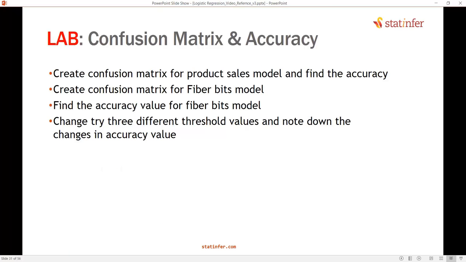Let's do one thing. We have built two models. One is the product sales model. We have to create the confusion matrix and then find the accuracy. How do we do that? We have to find all the predictions. The actual values are already there in the model. Put all the X values from the data and you will get all the predicted values. So you have the actual values 0, 1 and predicted values 0, 1; create the confusion matrix. Similarly, you have the fiber bits model. For that you predict for all the data that is already input, get actual values and predicted values, create the confusion matrix,